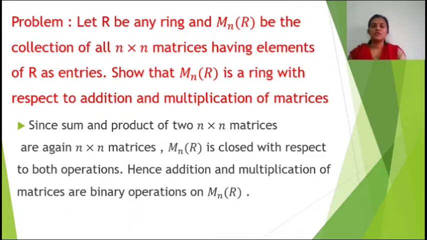We first have to show that the two operations are binary. We know that the sum and product of two n by n matrices are again n by n matrices. Therefore M_n(R) is closed with respect to both operations. Hence addition and multiplication of matrices are binary operations on M_n(R).